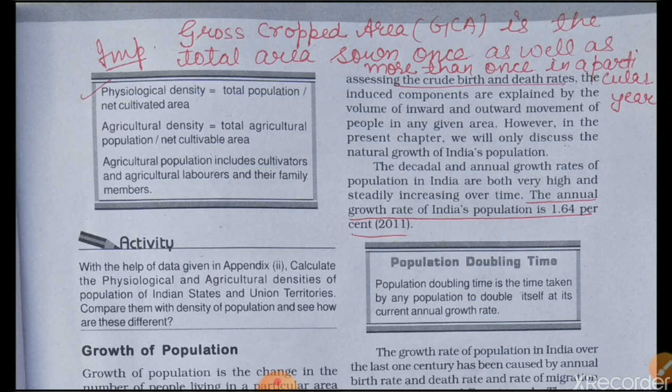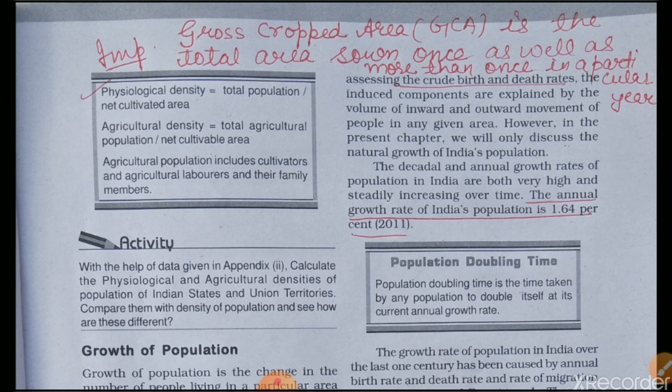For agricultural density, the formula is total agricultural population, that means people engaged in agricultural work, upon net cultivable area.